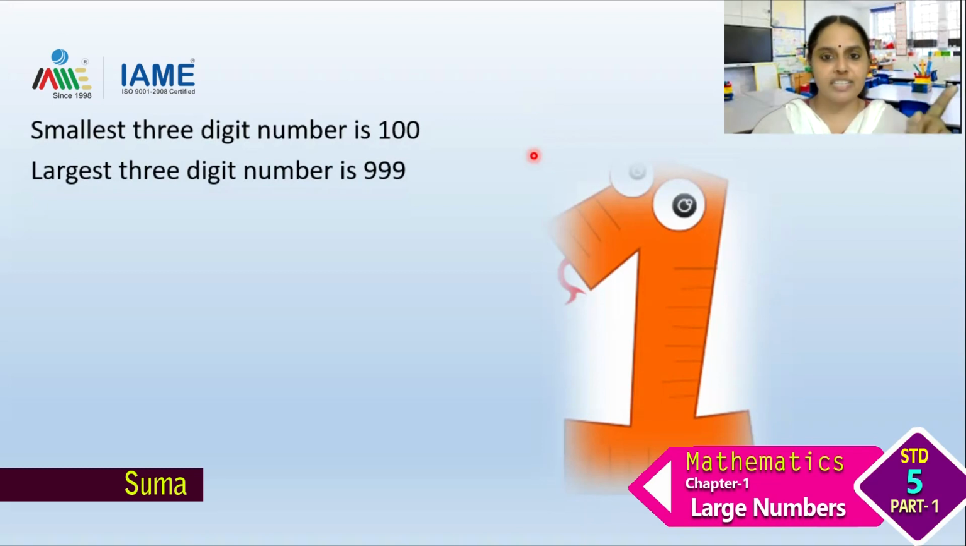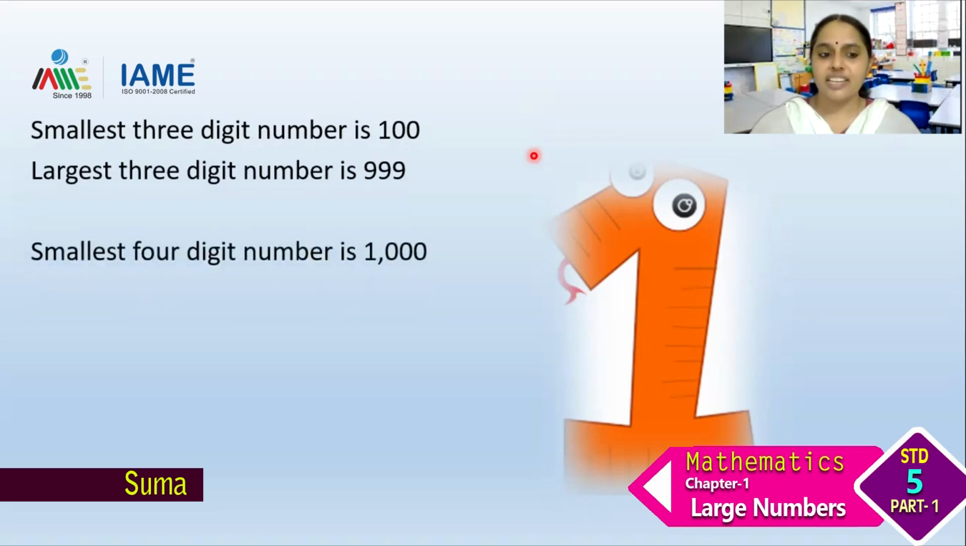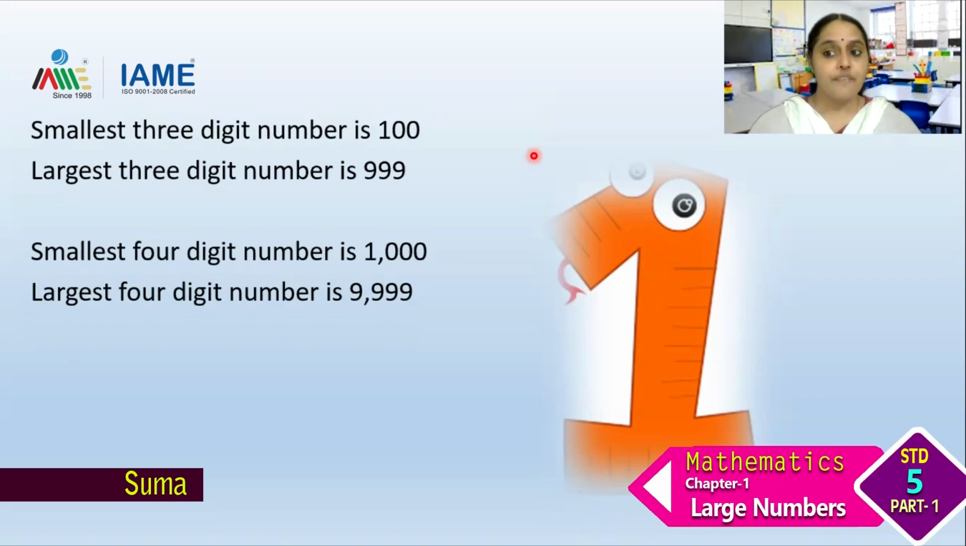Everyone is shouting, which is really not appreciated. Raise your hands if you have an answer. So, what is the answer? It is 1000. 1000 is the smallest four-digit number. So, what is the largest four-digit number? Absolutely correct. It is 9999.